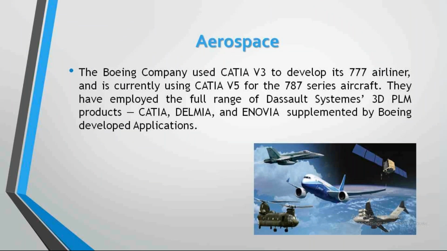So let's enter our normal part. By using CATIA V3, the Boeing company developed the 777 airliner. After that, by using V5, they developed the 787 series aircraft. They have employed Dassault Systèmes 3D PLM products.